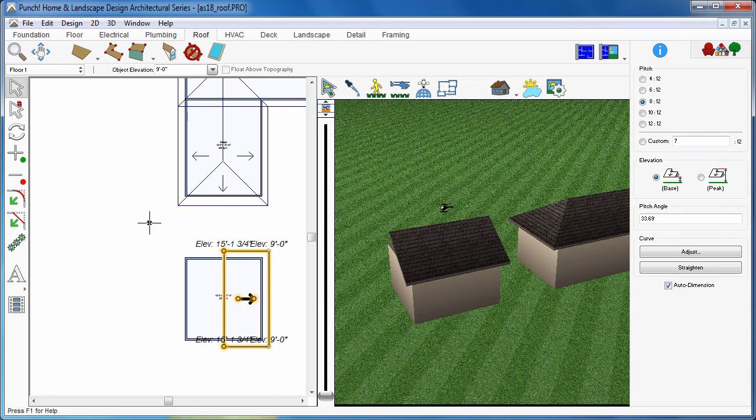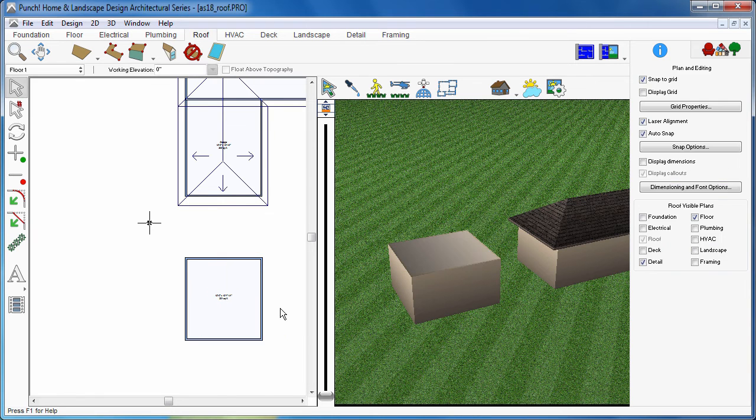You can change the pitch angle as well. The width is defined by the length of the wall that you selected. And the same is true for this 3-point wall component as well.